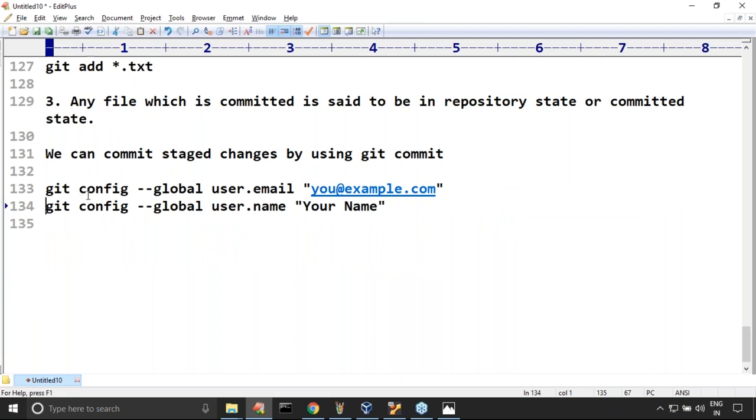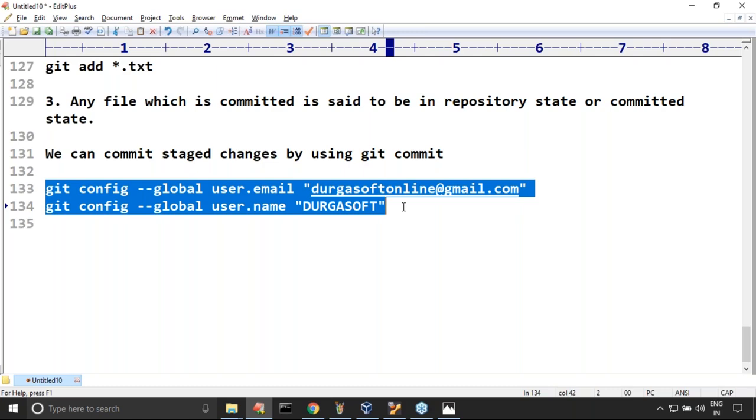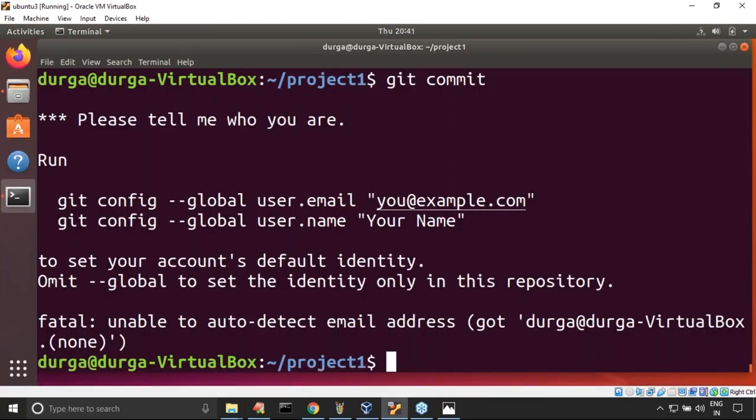Git config global user dot email, Durga adv java, or otherwise Durga soft online at gmail.com, I'm taking. Next, your name, Durga soft, something like that. Let me add these two. Don't worry too much about this.